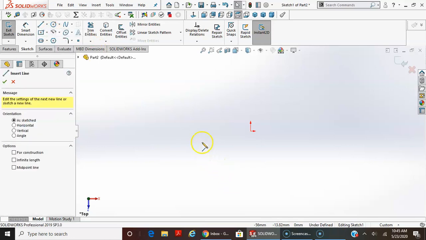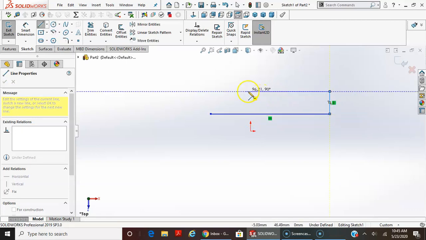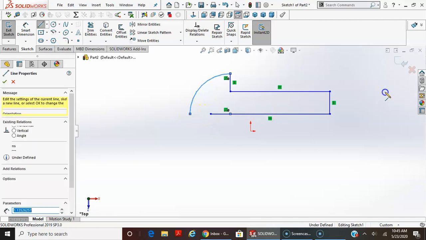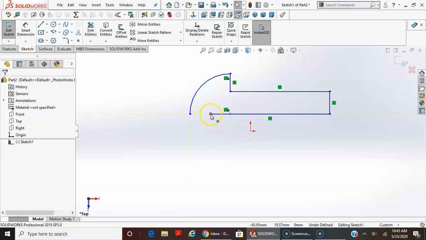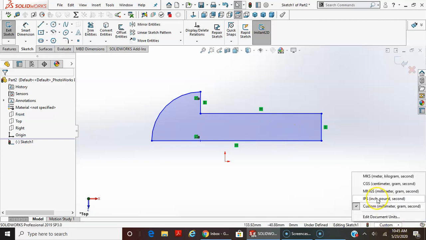I'll start with the line function. And I'm going to start off my origin. And I will draw just, again, half the profile. The arc function. Like to here, and I'll drag this to there, so I've got a closed contour. Make sure I'm in inch.